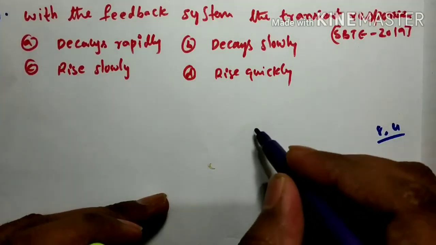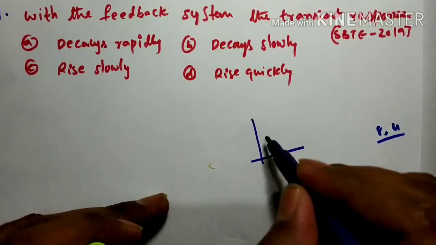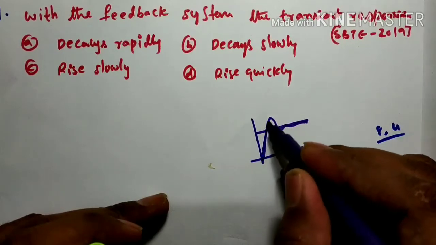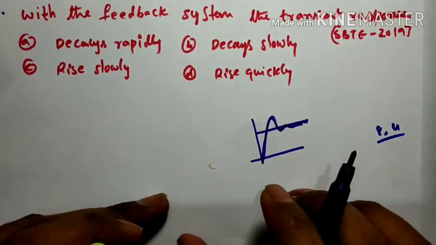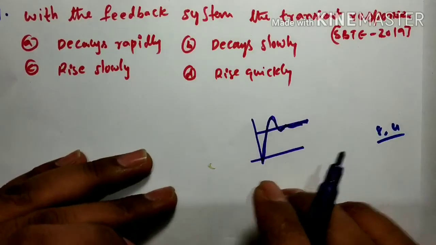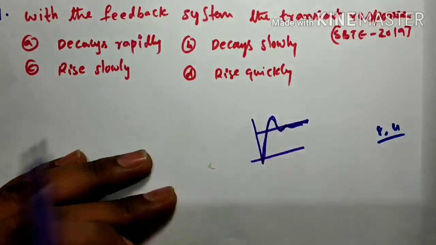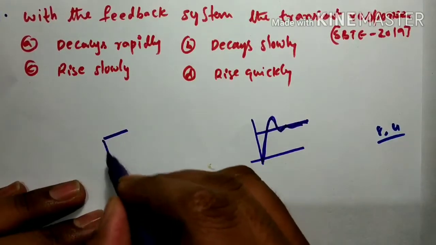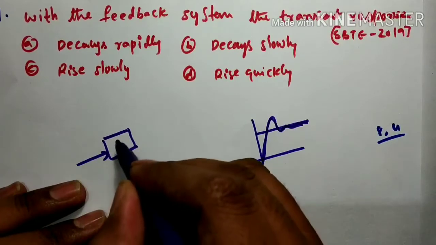You know what the transient response is. Transient response means this. So how is this feedback going to affect it? When you connect the feedback, this is your system.